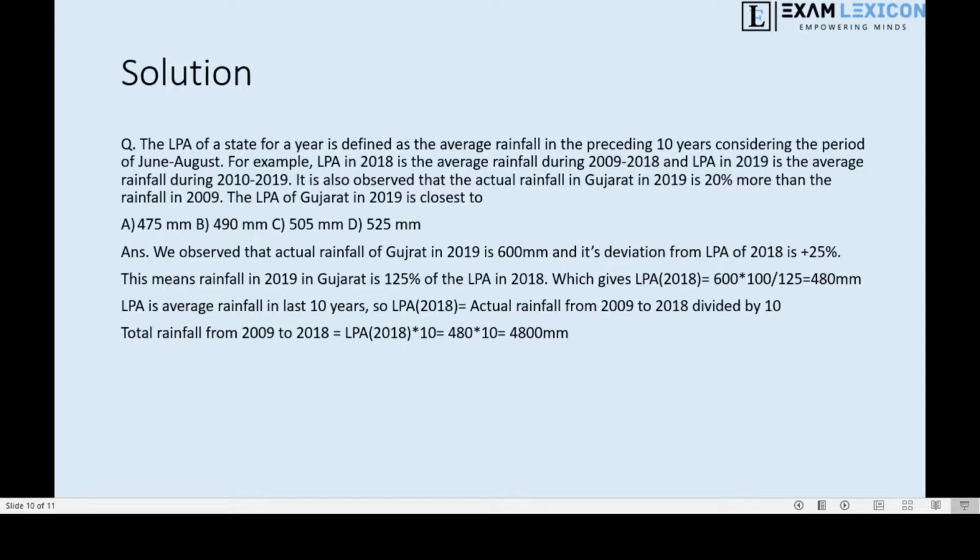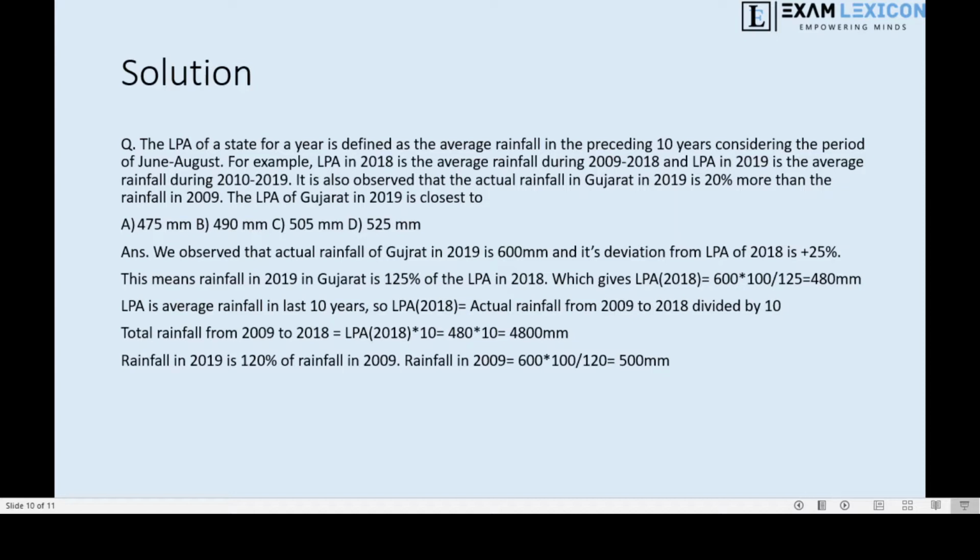Okay, and in the question it is said that LPA is the average rainfall in the last 10 years. So LPA of 2018 is equal to actual rainfall from 2009 to 2018 divided by 10. So the total rainfall from 2009 to 2018 is equal to LPA of 2018 into 10, which comes out to be 4800 mm. Okay, so rainfall in 2019 is 120% of rainfall in 2009.